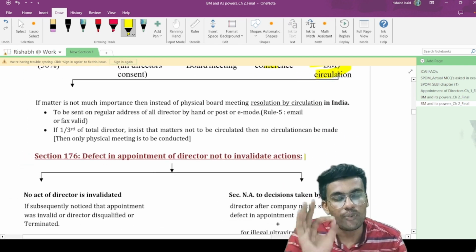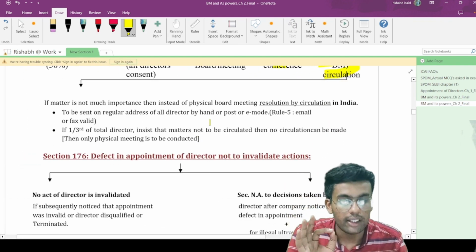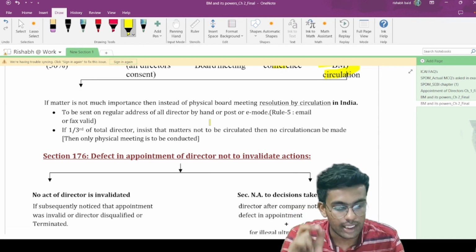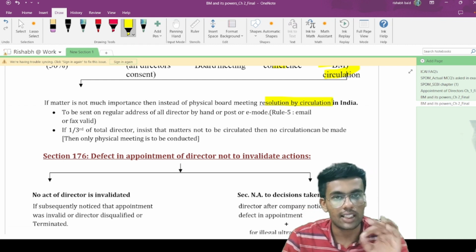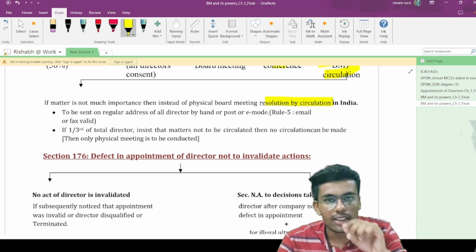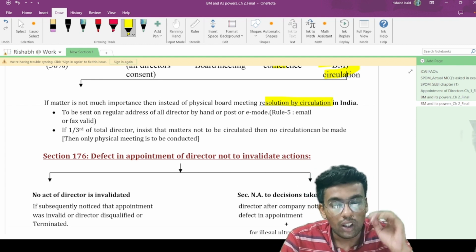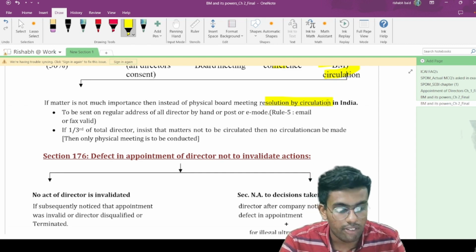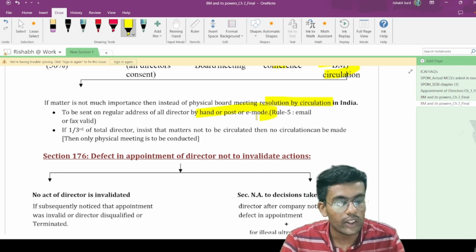Now, if the matter is not so important, then what can the board do? Instead of conducting a physical meeting, the board can circulate a resolution. 2 or 3 directors will meet, pass a resolution and circulate it to all the directors. It will be sent to all the directors at their registered address, either by hand, by post, or by electronic mode.